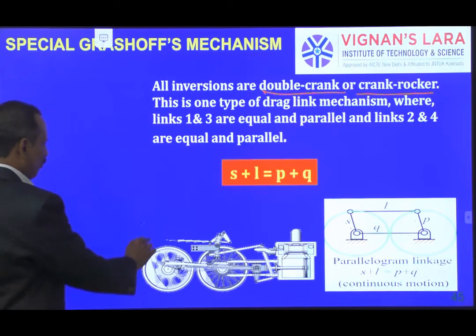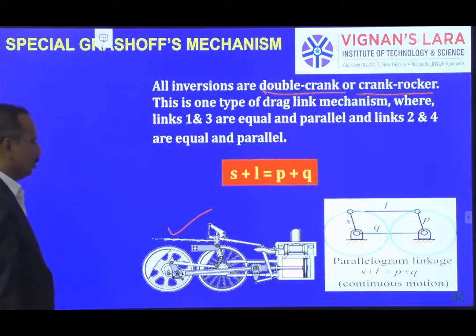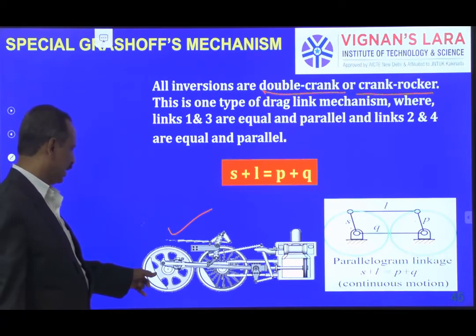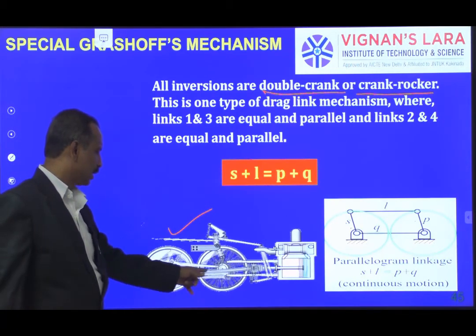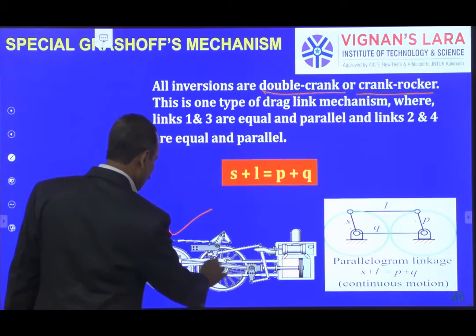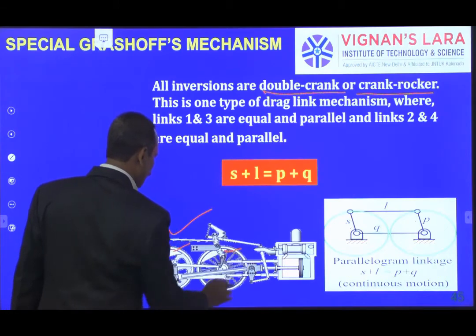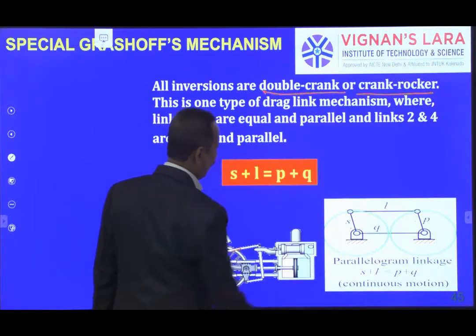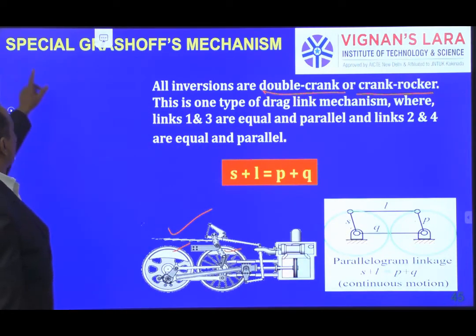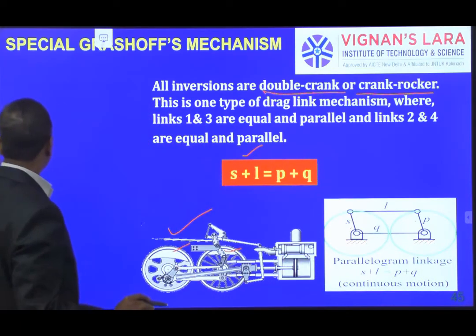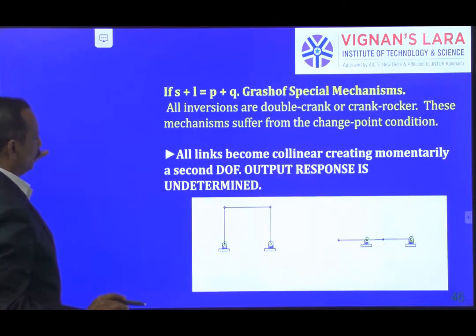So the simple example for this is a locomotive wheels. You can see the input is given to this link and output is obtained by this link through this coupler. So input is given, output is collected by means of coupler. So both wheels are revolving, which is nothing but special Grashoff's mechanism where S plus L is equal to P plus Q, isn't it? So that is another one.